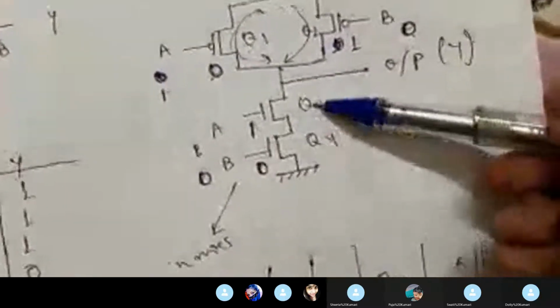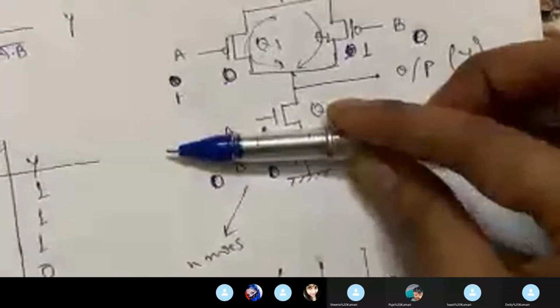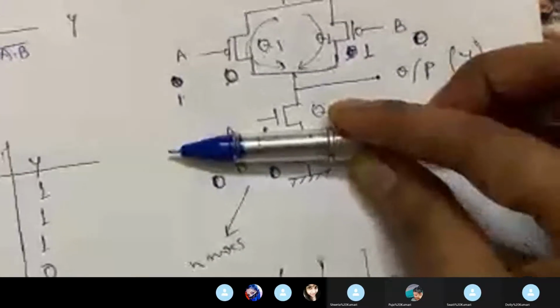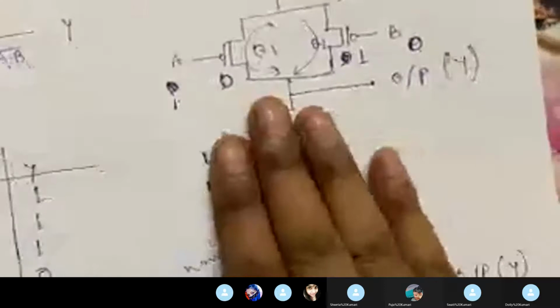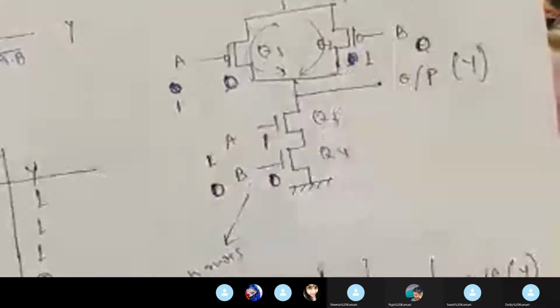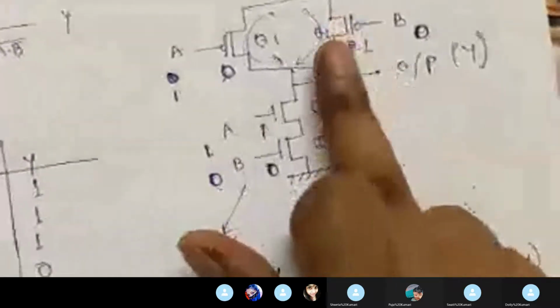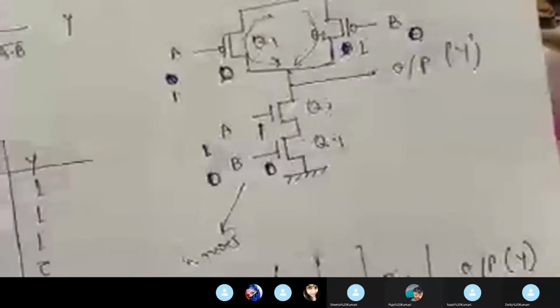So now see again from this, though my Q3 is in on condition, Q4 is in off condition. As it is connected in series, Q4 being off, it will become again an open circuit. It will not draw current from the ground. So this part is becoming obsolete again. And for the upper part, though Q1 is off, the output will draw current from VDD via Q2 transistor because my Q2 transistor is on.